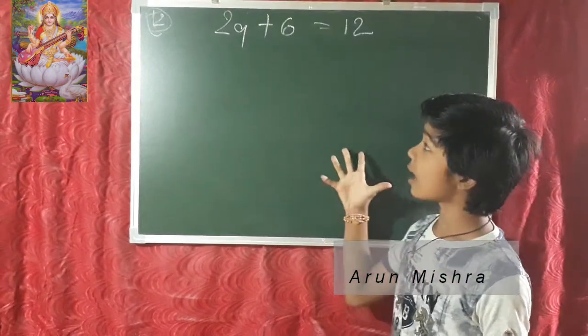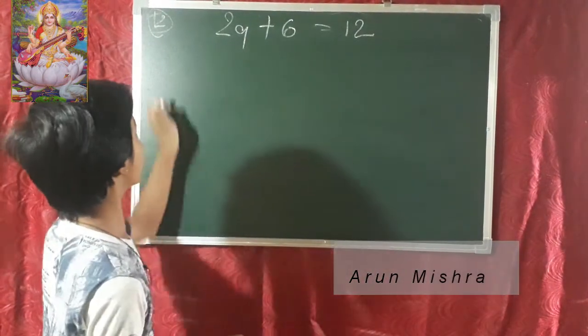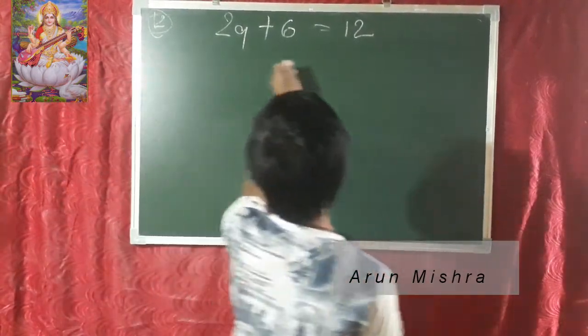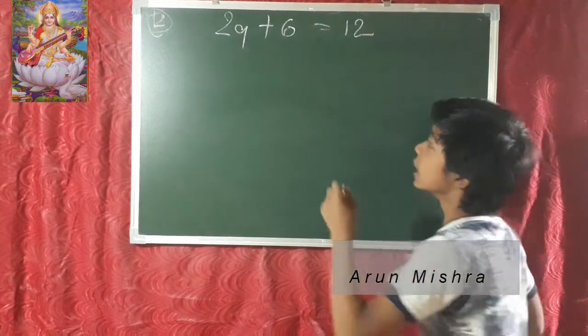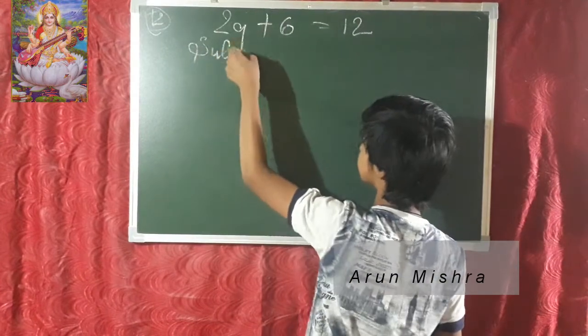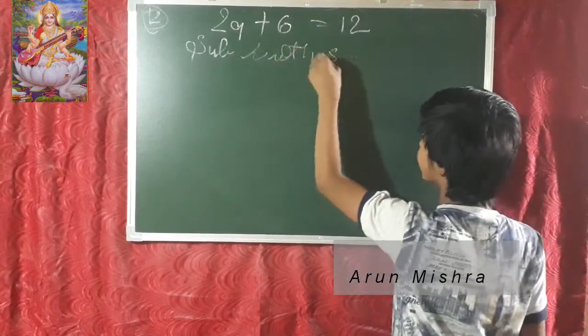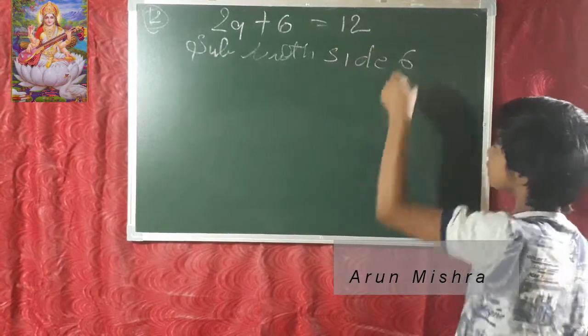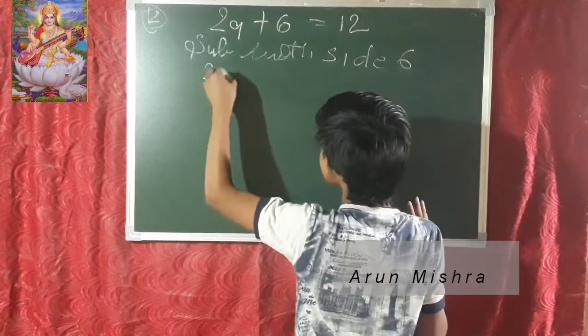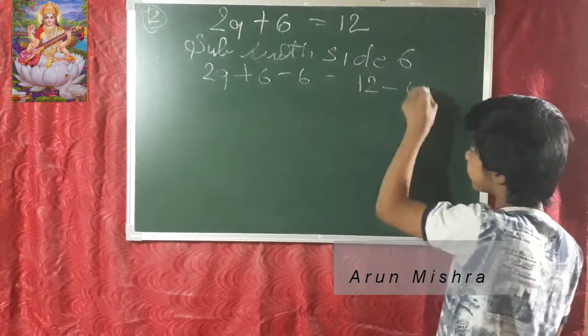So friends, now I am starting the last question of exercise 4.2, question 12. 2p plus 6 is equal to 12. So now how? Subtract 6 from both sides. When we subtract 6 from both sides, 2p plus 6 minus 6 is equal to 12 minus 6.